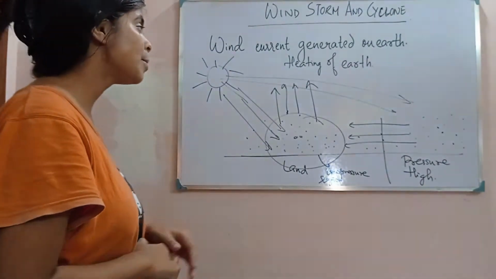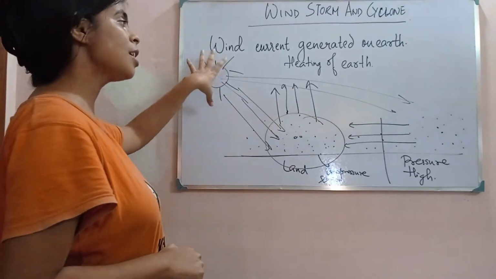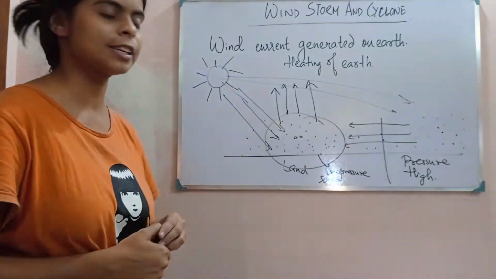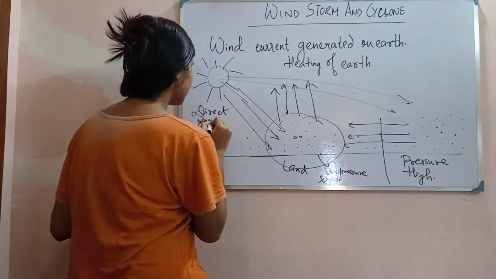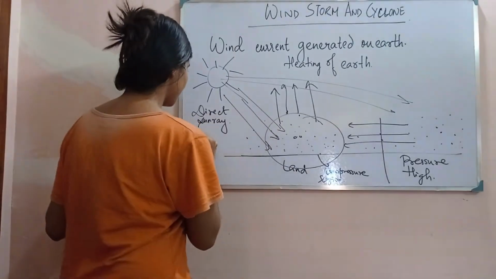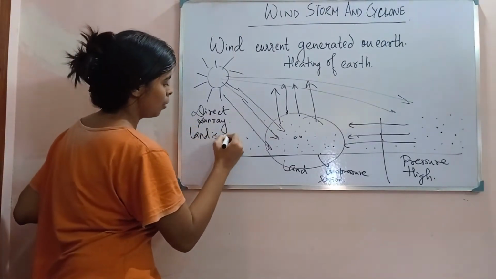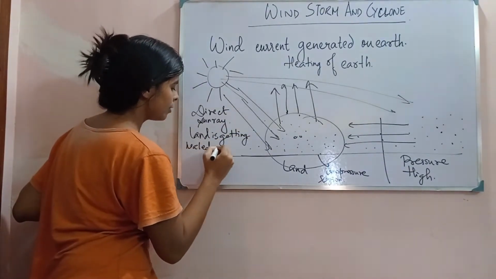What is actually happening? Suppose the sun is present over here, and they are getting direct sun rays. As direct sun rays are falling on the earth, the land is getting heated, and what will happen?